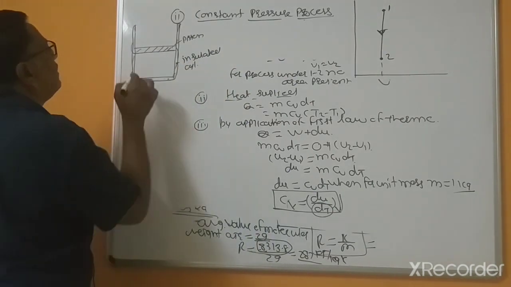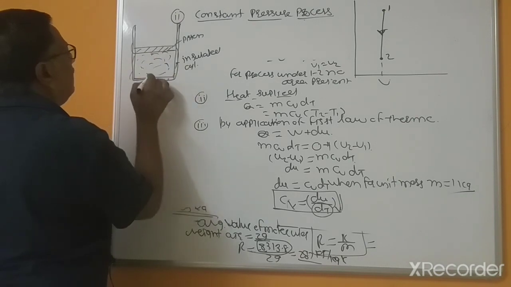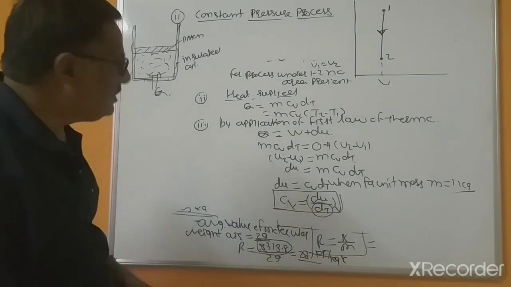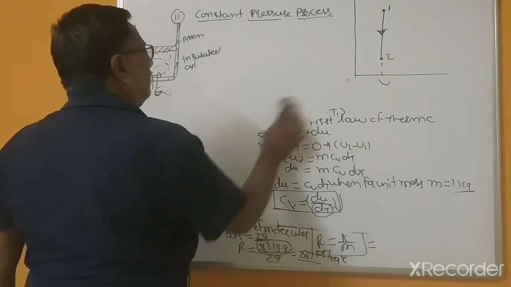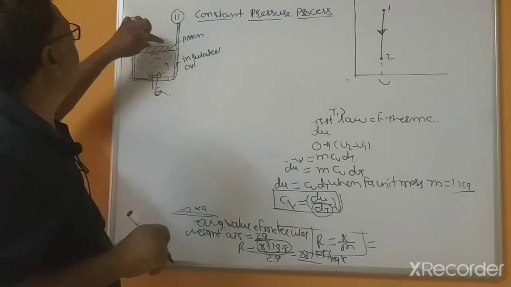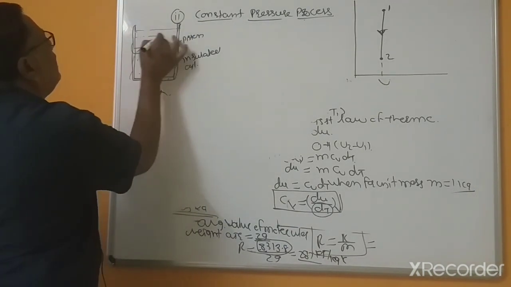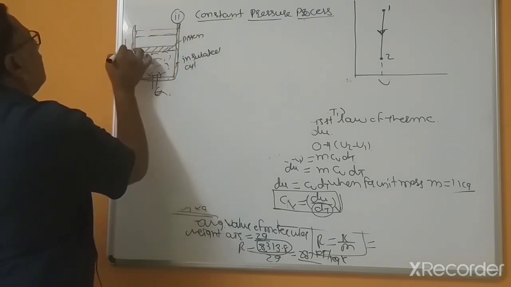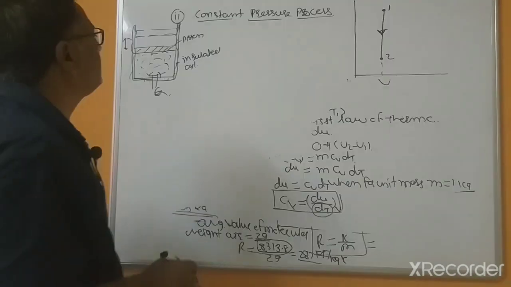It contains gas, and by supplying heat, what will happen? Yes, because there is no weight applied and there is no stopper, this piston is moving. The piston keeps moving and the pressures equalize.